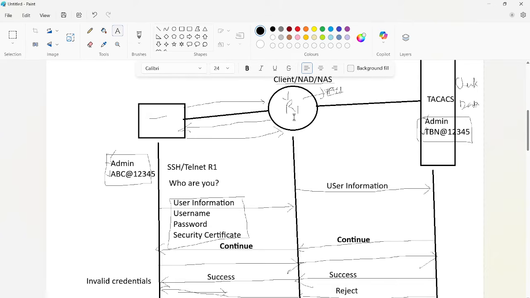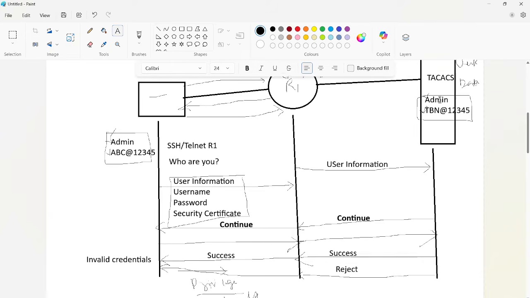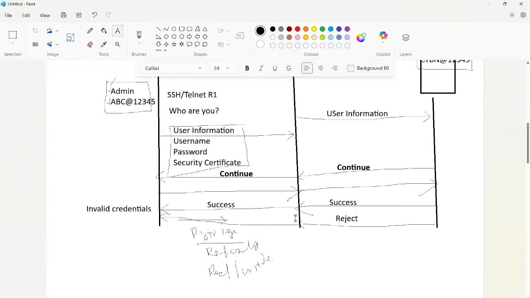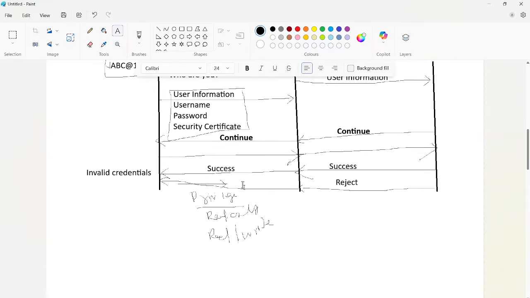If you are logged in and you are not doing anything for a long time, the server will send a reject message, and your session will be terminated for the inactive session.